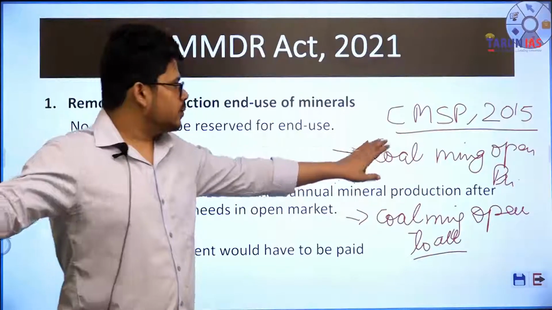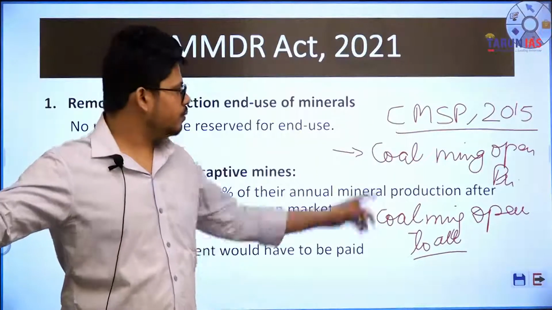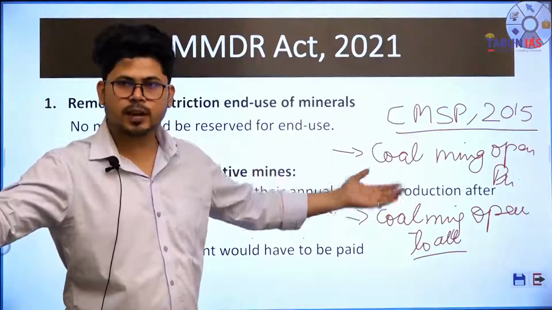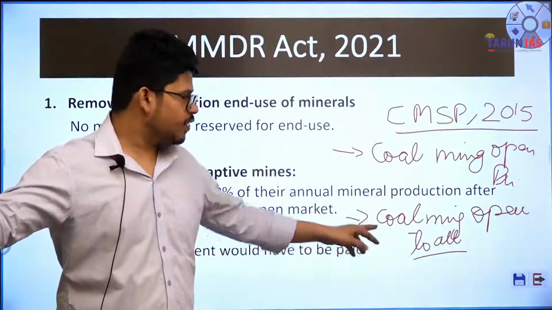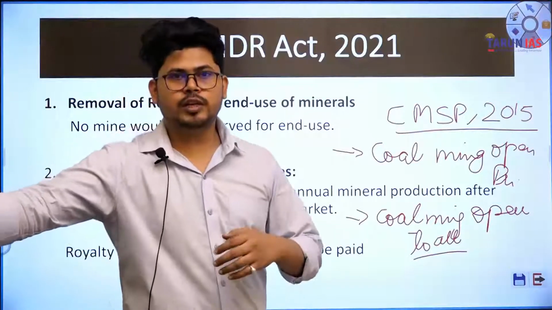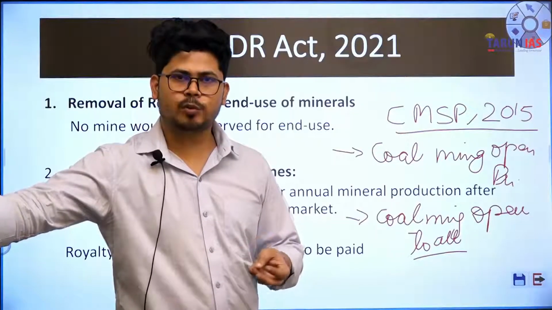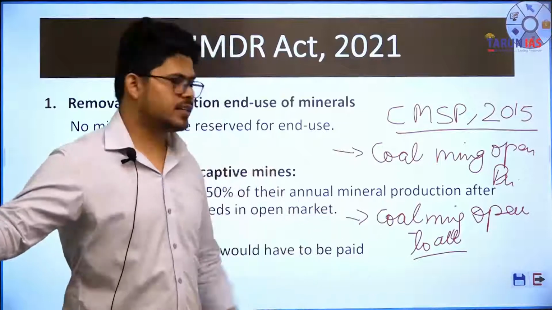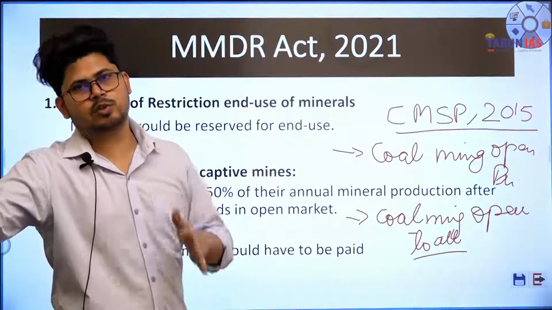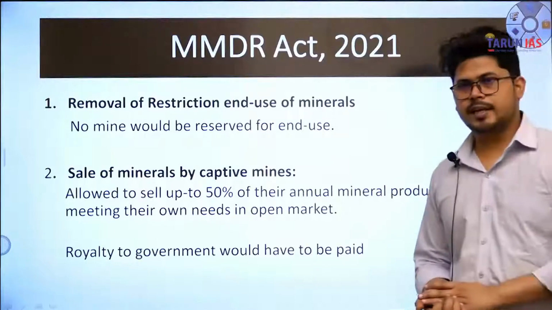Now the basic changes that the Coal Mining Special Provisions Act 2015 made were, the first was, it opened coal mining to the private sector. That means private companies can now also apply for coal mining licenses. The second was that it was open to all. That is, you need not belong to the four categories of steel, iron ore extraction, power production and coal mining itself. So now even if someone has no coal mining experience, that person can also apply. These were the changes made in the Coal Mining Special Provisions Act 2015.